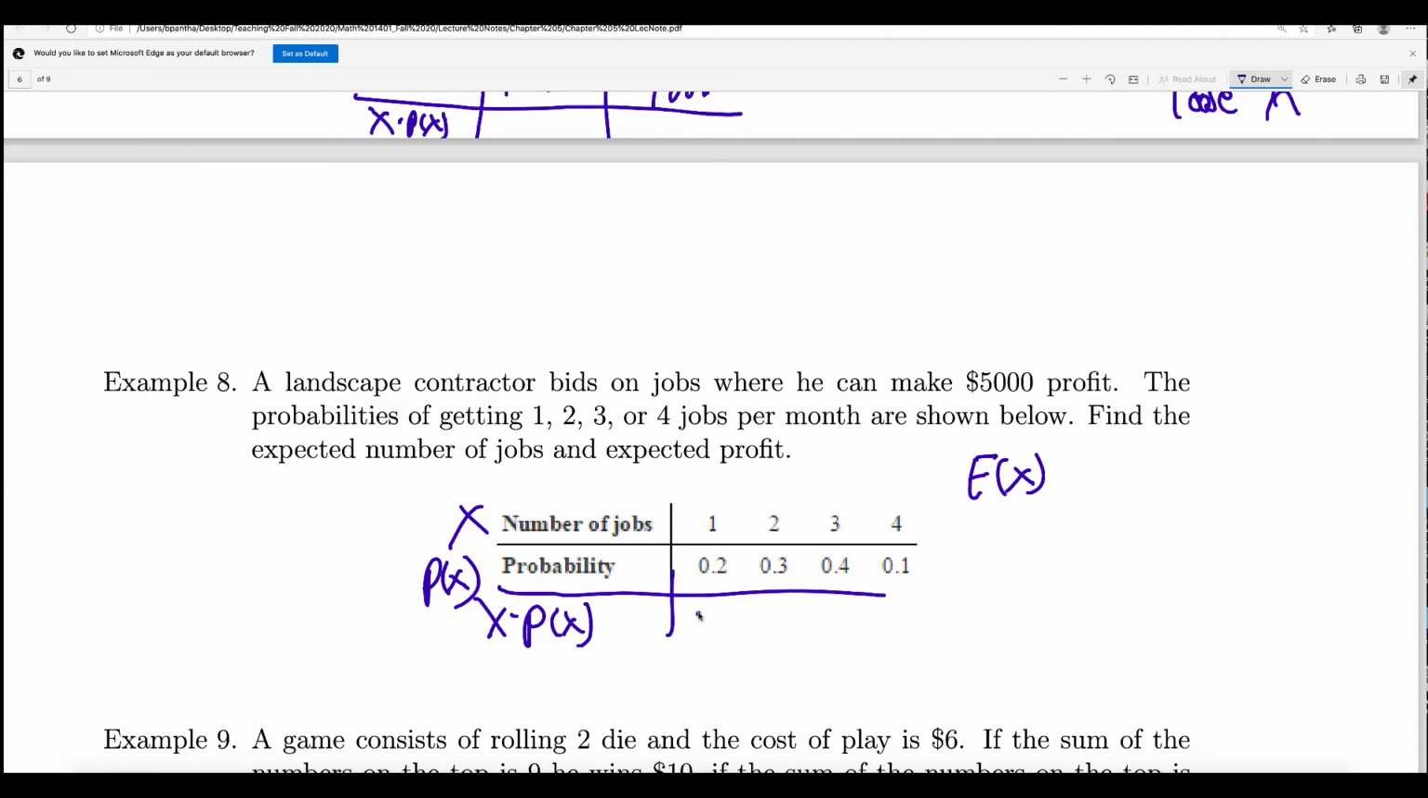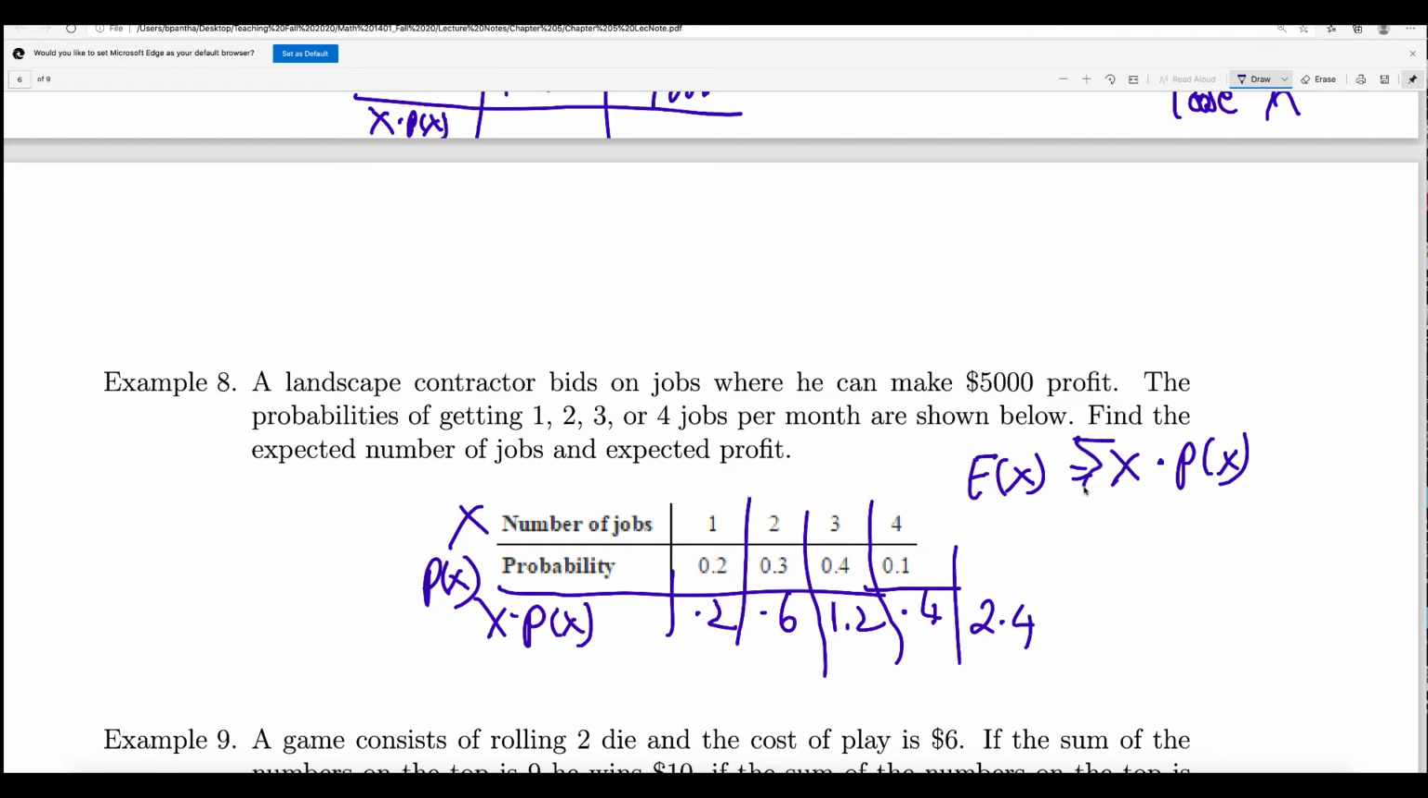What do you get? This is 0.2, 0.6, 0.6, 1.2, and 0.4, right? So what is the expected value? Expected value is the same as the mean, so you add that. 0.6 plus 0.2 is 0.8, plus 1.2 is 2, and then 2.4. That is the sum of x times px, which is 2.4. This is the expected number of jobs.